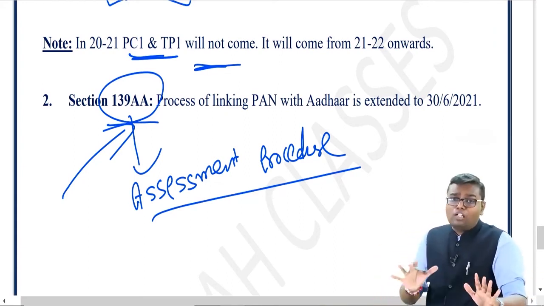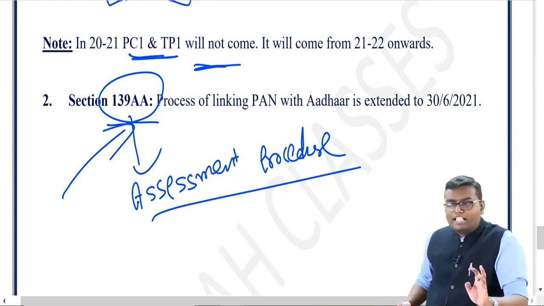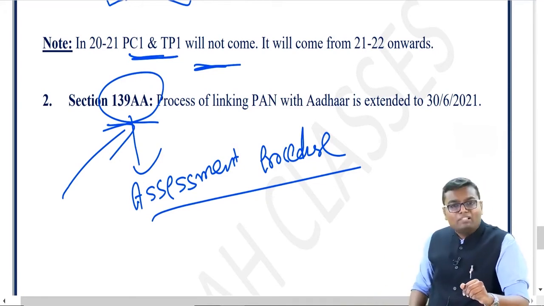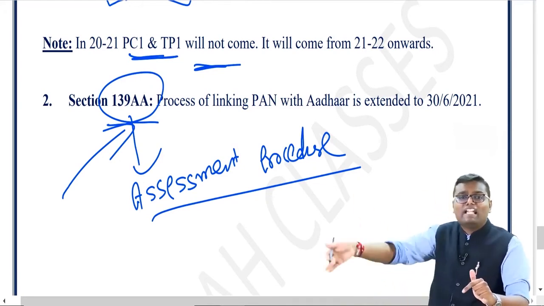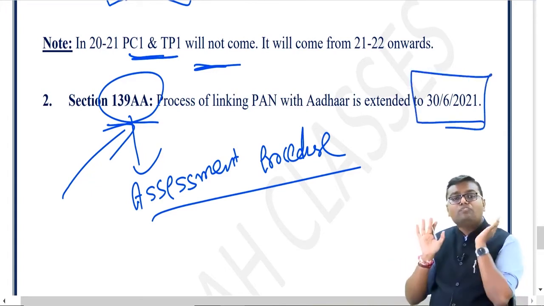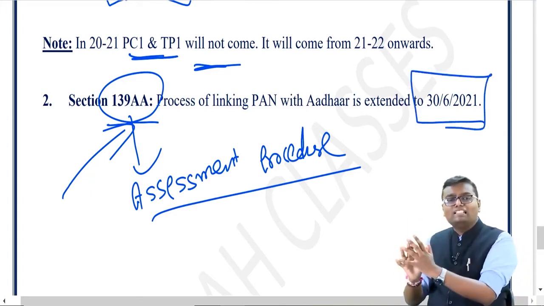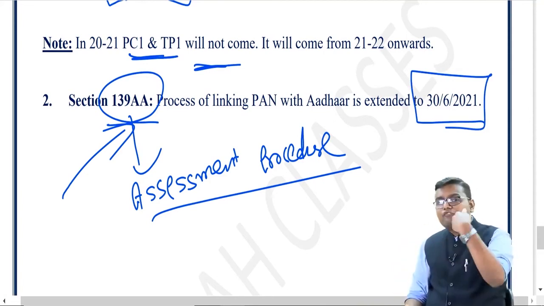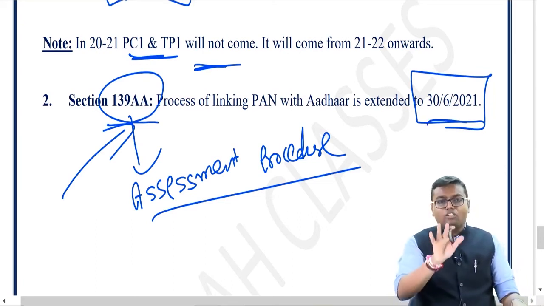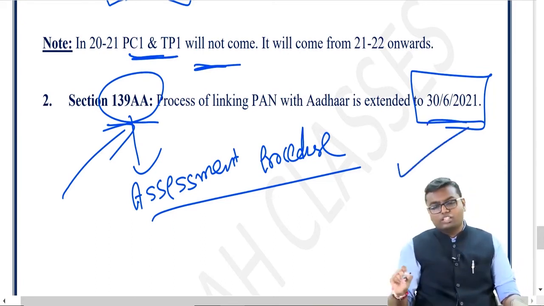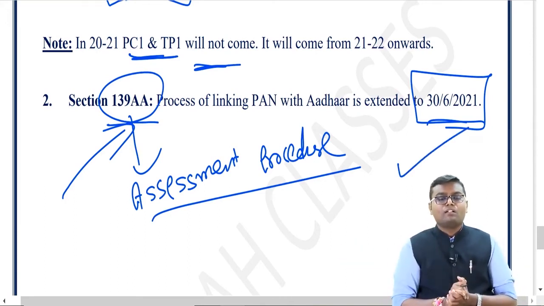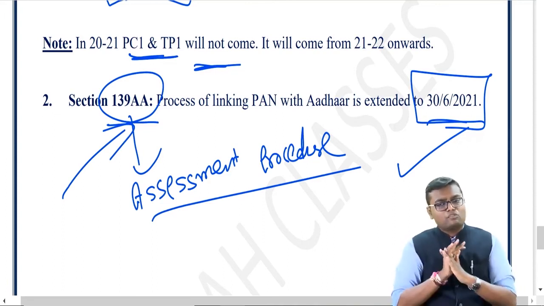And that's why up to now the due date was 31st March 2021. That if you will not link your PAN with Aadhaar up to 31st March 21, then after your PAN will be inoperative. Now this date is extended for further 6 months and now the date is 30th June 2021. So if up to 30th June 2021 you are doing linkage, it will be totally okay. After that, we will make it inoperative. Let me tell you, even this date is also extended now. But for you people, what you have to remember? 30th June 21. Because then after what amendment came, not there in your syllabus. So that are 2 statutory updates only.